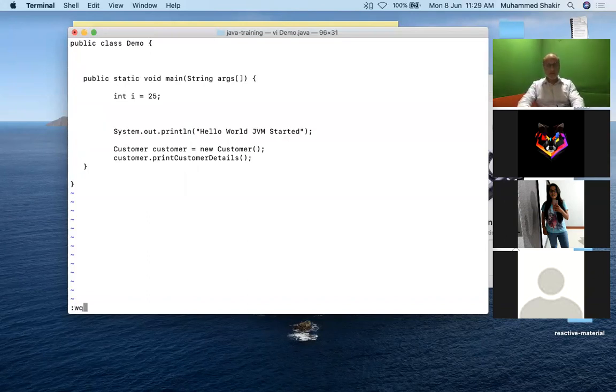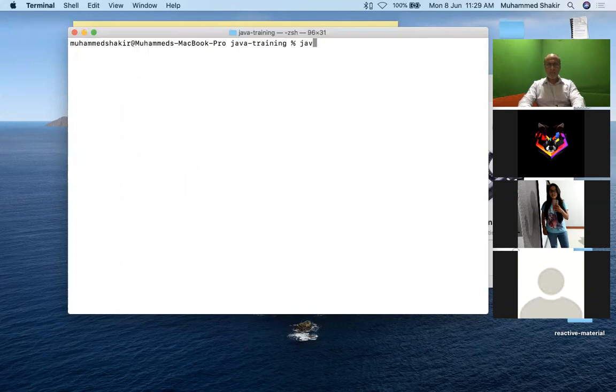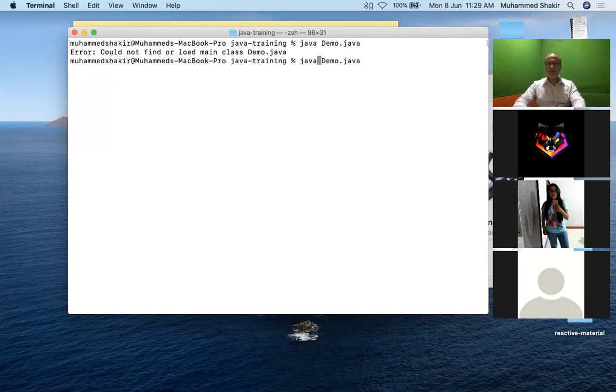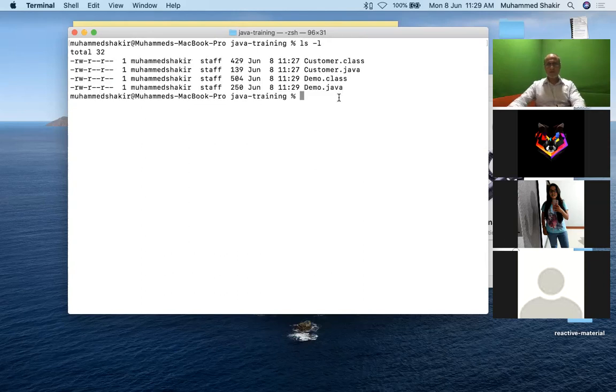Now please see this. I save that file. I say once again javac demo.java. Sorry, it must be javac, correct? I must compile the class first. With javac, you always compile the class. Now see this, I have got both the classes. I'll say java demo. Will I say java customer? No, java demo. Why? Because that is the entry point to my application. I hit the enter key.